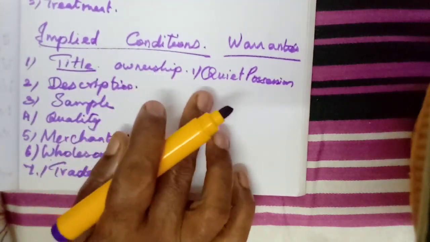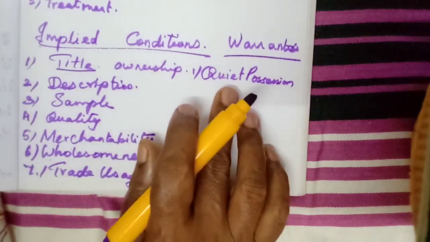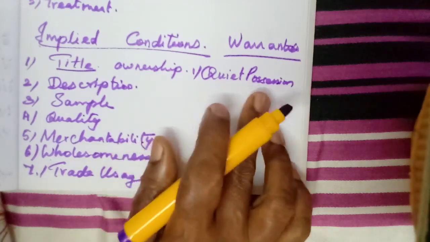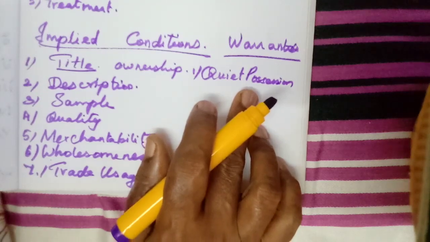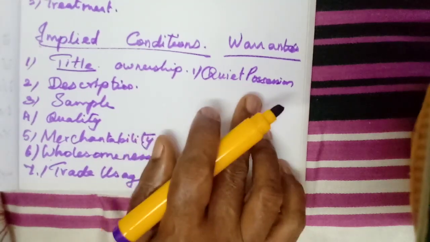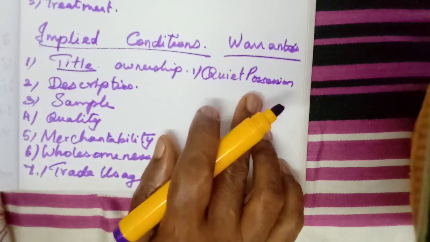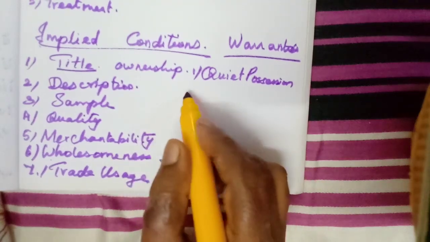Because the title or ownership, the possession must be clear, it must be quiet. It should be transferred from the seller to the buyer. After some time, another person may not come and say that it is their product. They may not come and fight for the title of that goods. That one is the quiet possession.